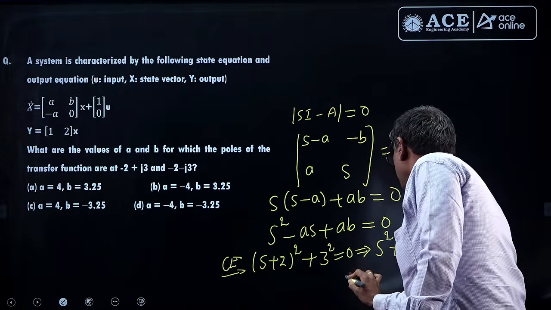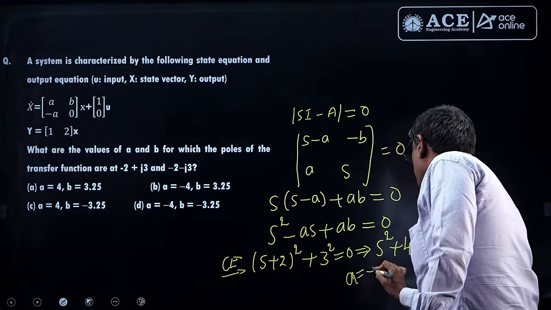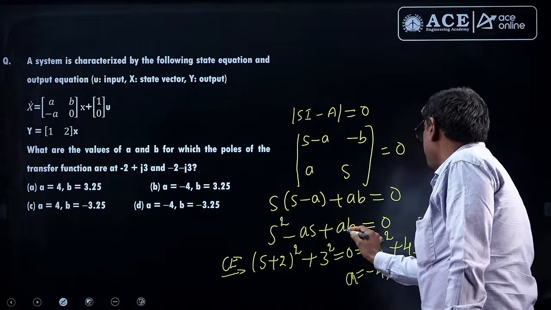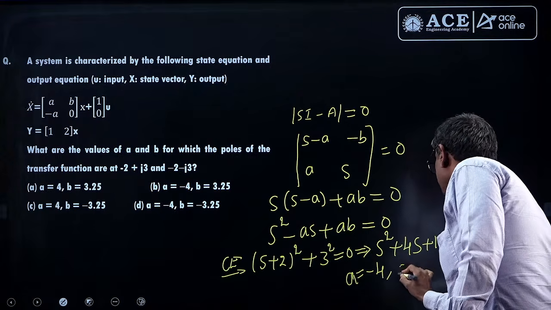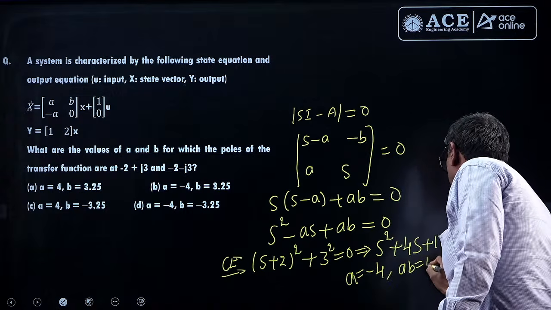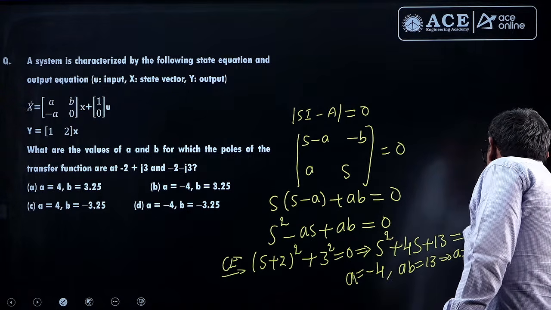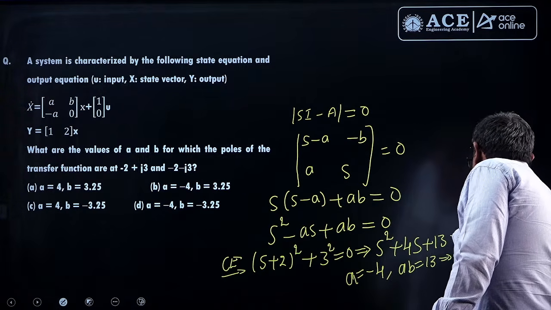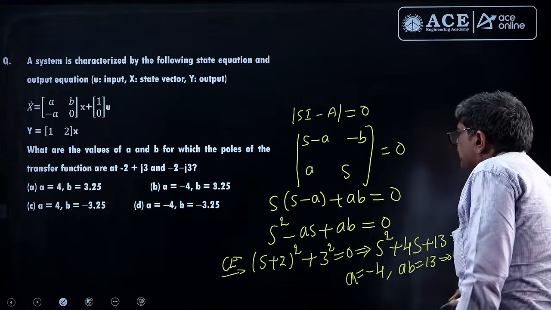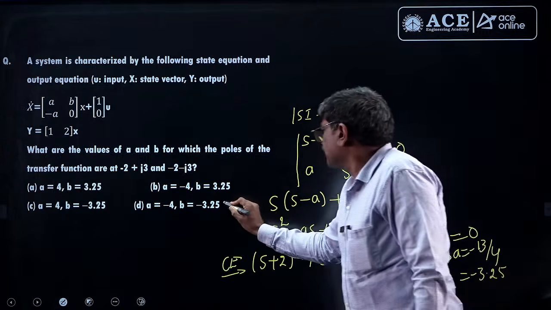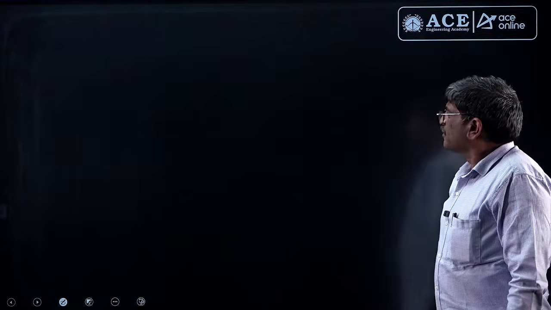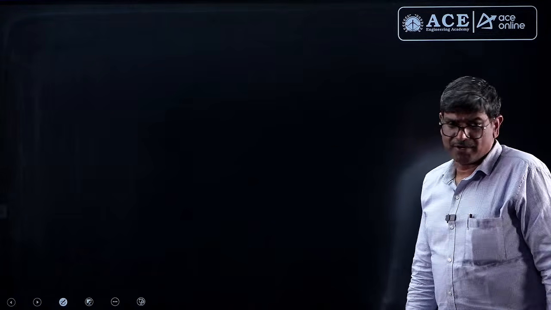If you compare it, A equal to minus 4 you are getting, and AB equal to 13, so B equal to minus 13 by 4, that means minus 3.25. So the answer is D. That's all. Next, math sir will continue, Venkatrao sir.